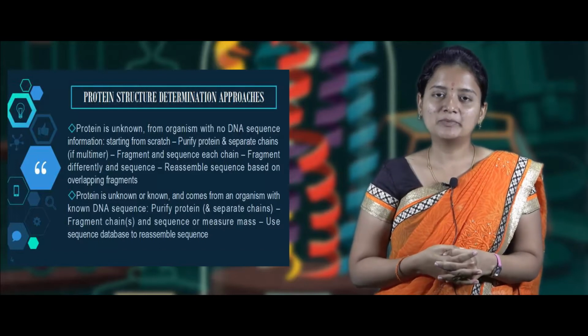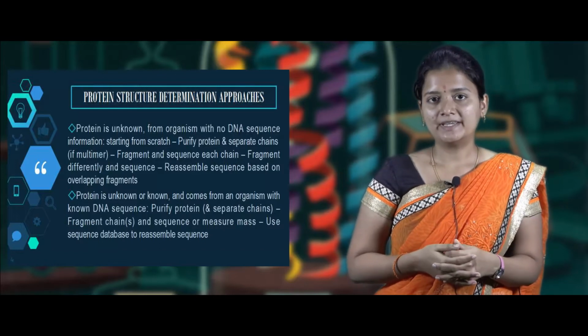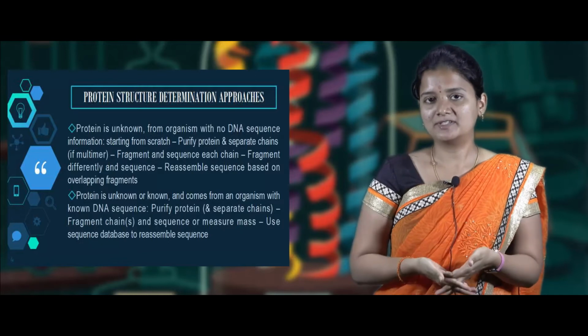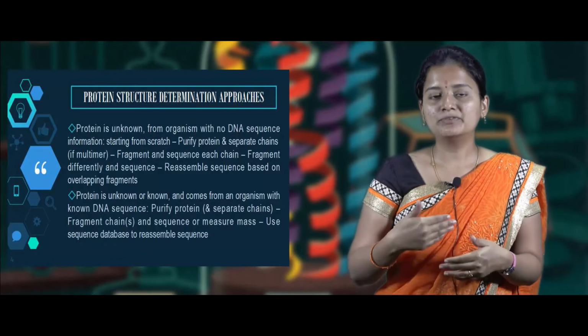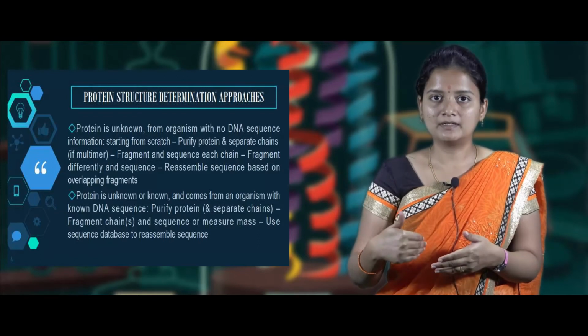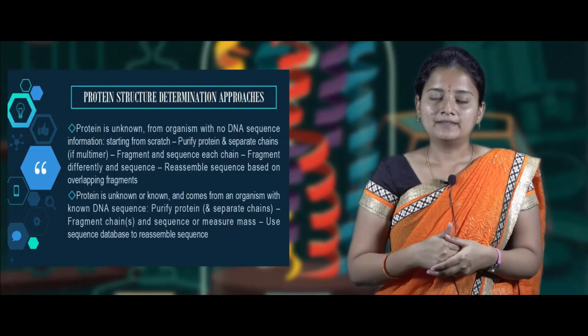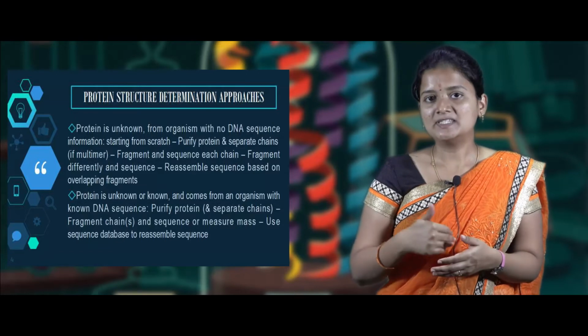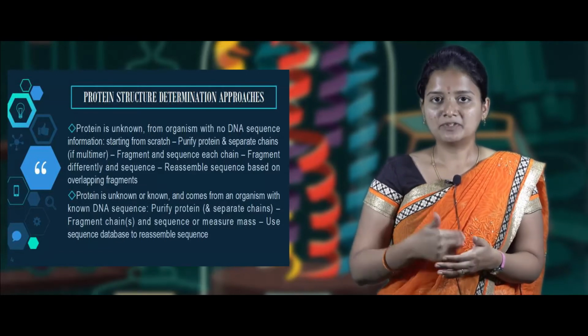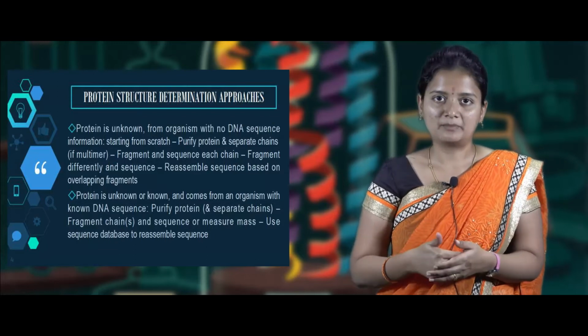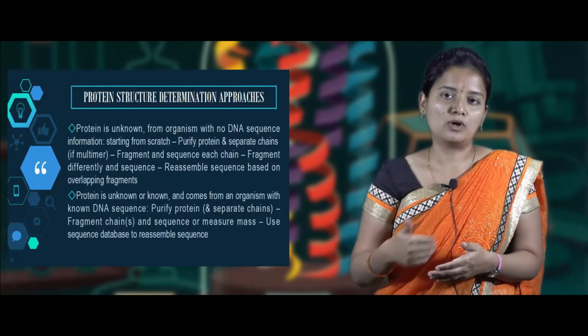There are two main ways of determining the protein structure. In the first case, the protein is unknown. In that case, the protein has to be extracted from the source and then purified. After that, the purified protein has to be separated based on the chains, and then the fragmented chains have to be sequenced. Once sequenced, the fragments are reassembled based on the overlapping fragments. This is how the first case goes.